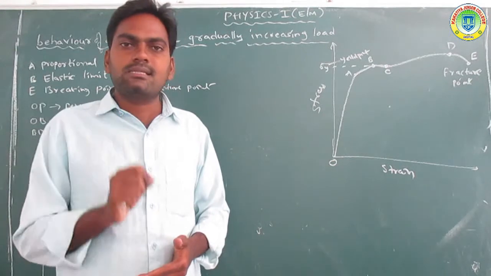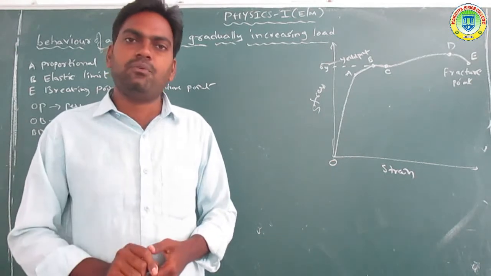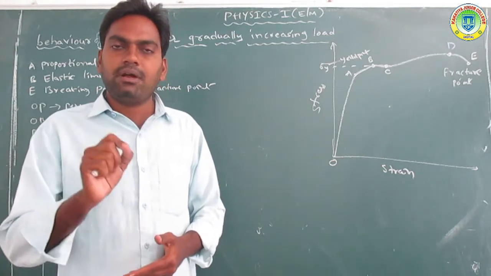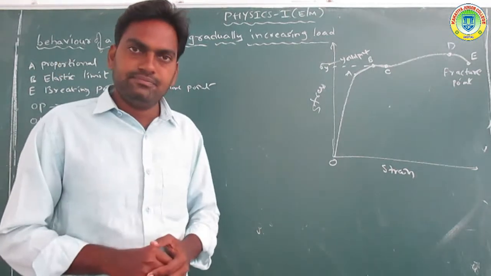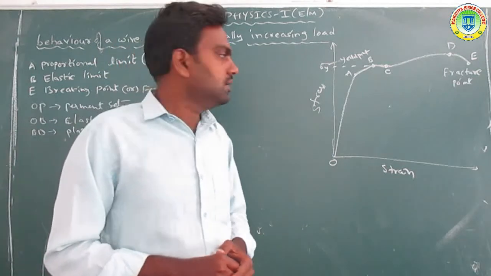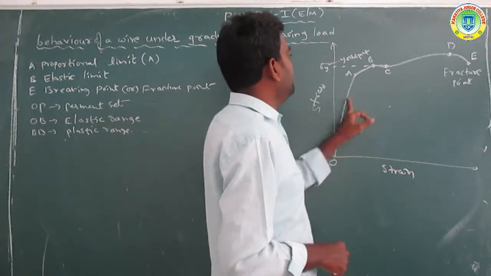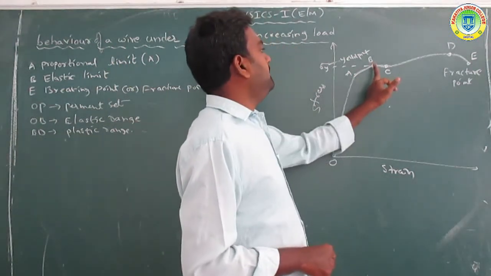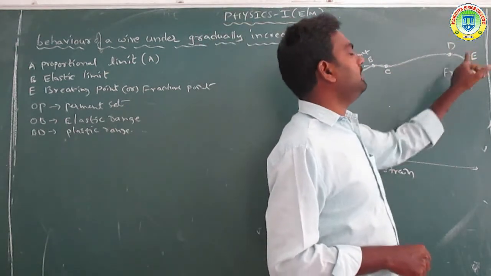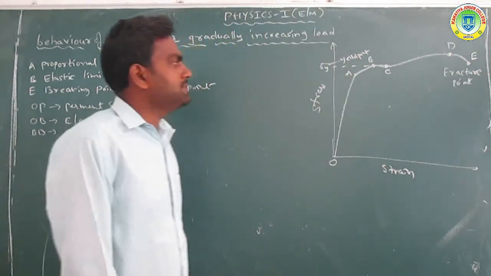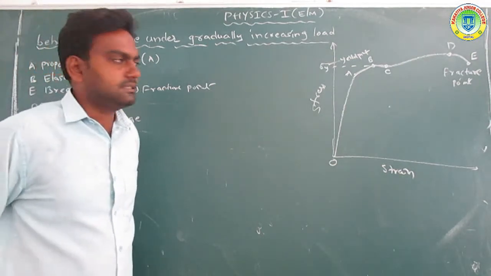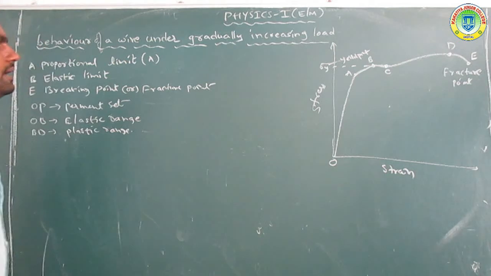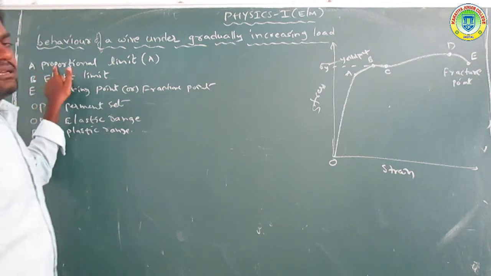What is our understanding of the behavior of the wire? Now study it from this graph. Here the points 0, A, B, C, D and E are taken. Observe. Point A is called the proportionality limit.